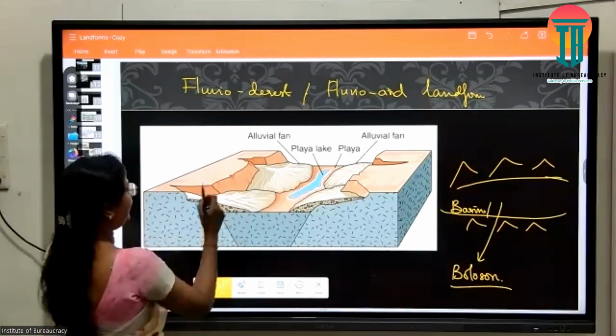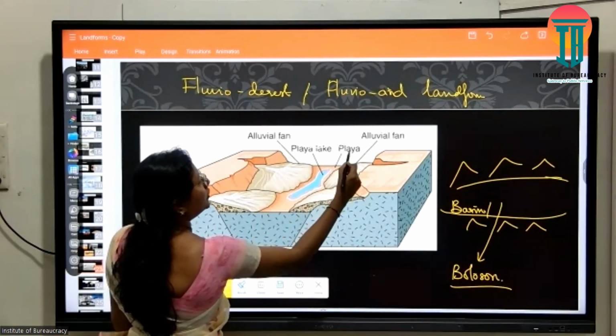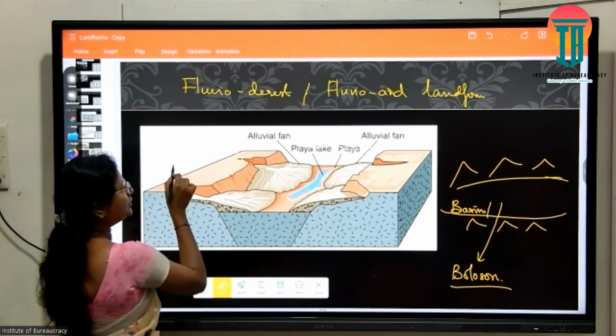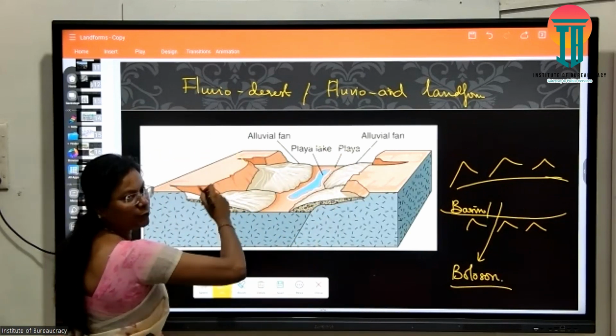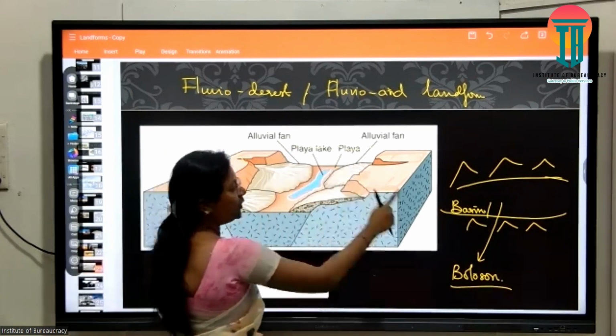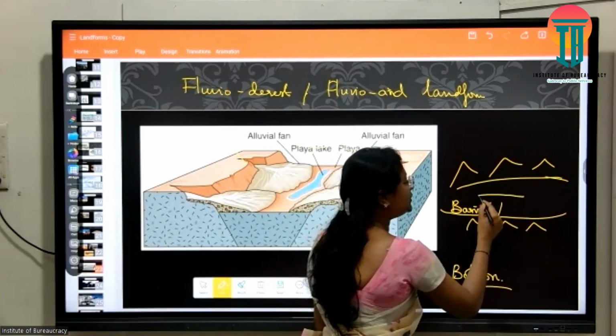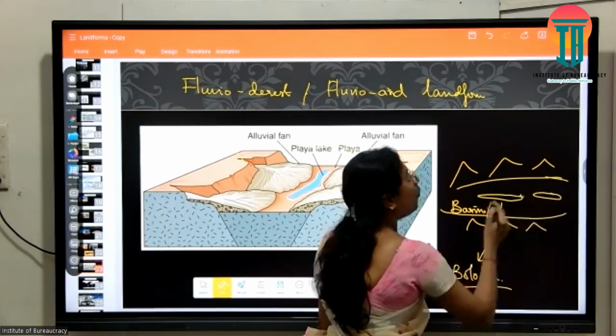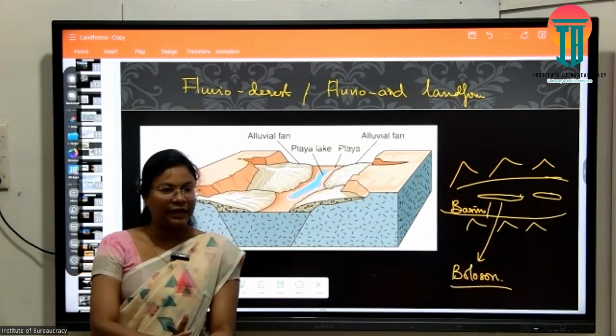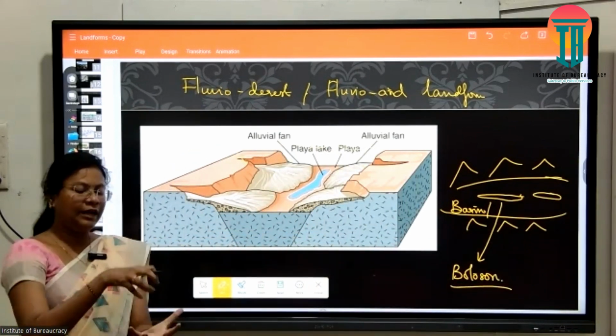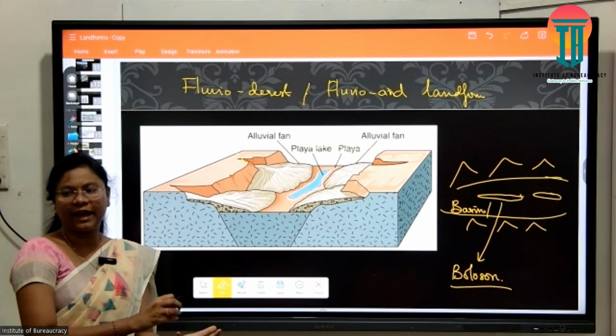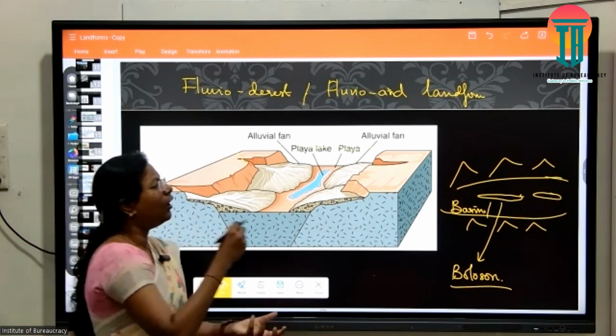Now in this diagram, what have these mountains become? The mountains have all been denuded and turned into plateaus. Okay, so this is my Bolson where the depressions may hold some water. When precipitation occurs, the depression will hold water or act like a temporary lake.